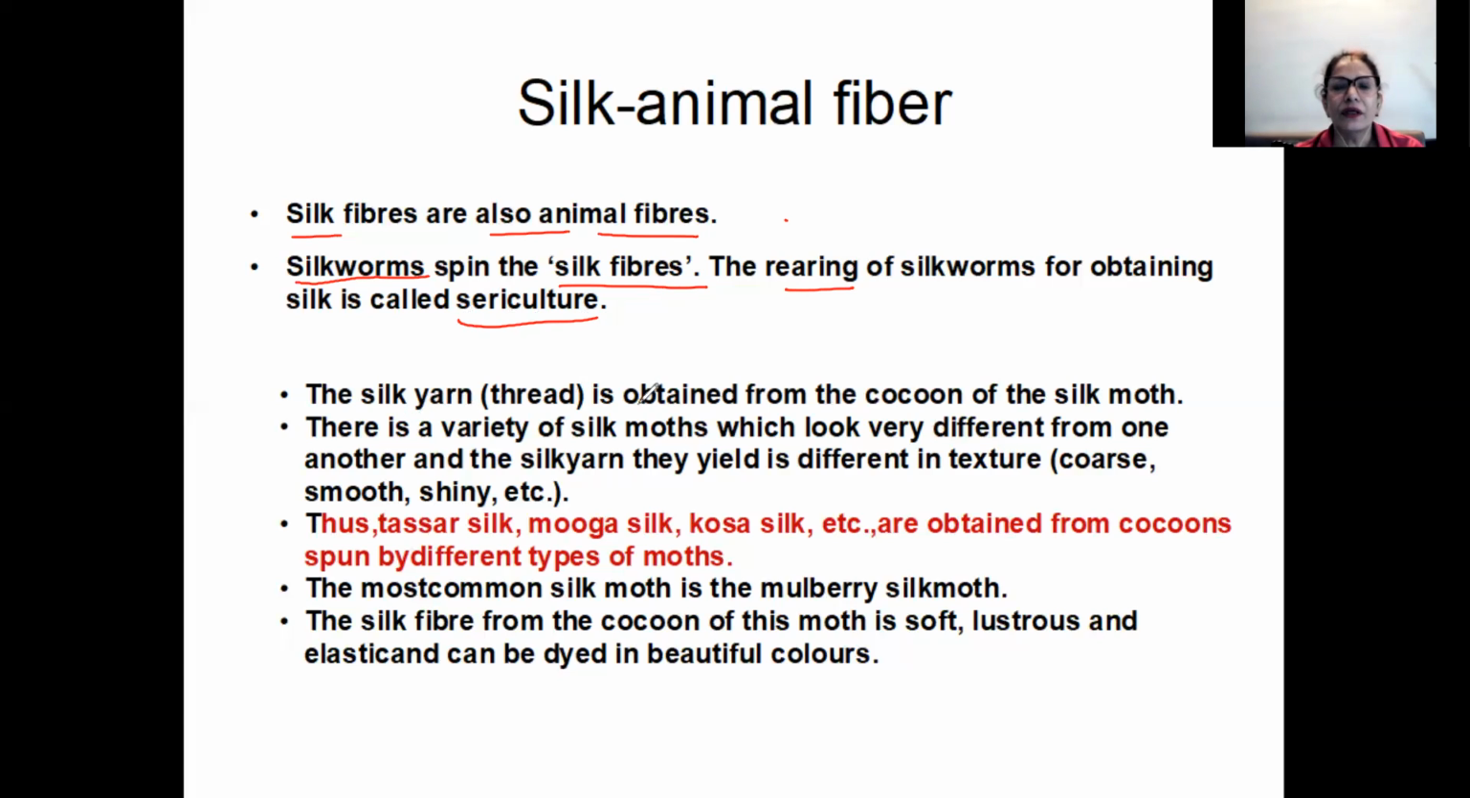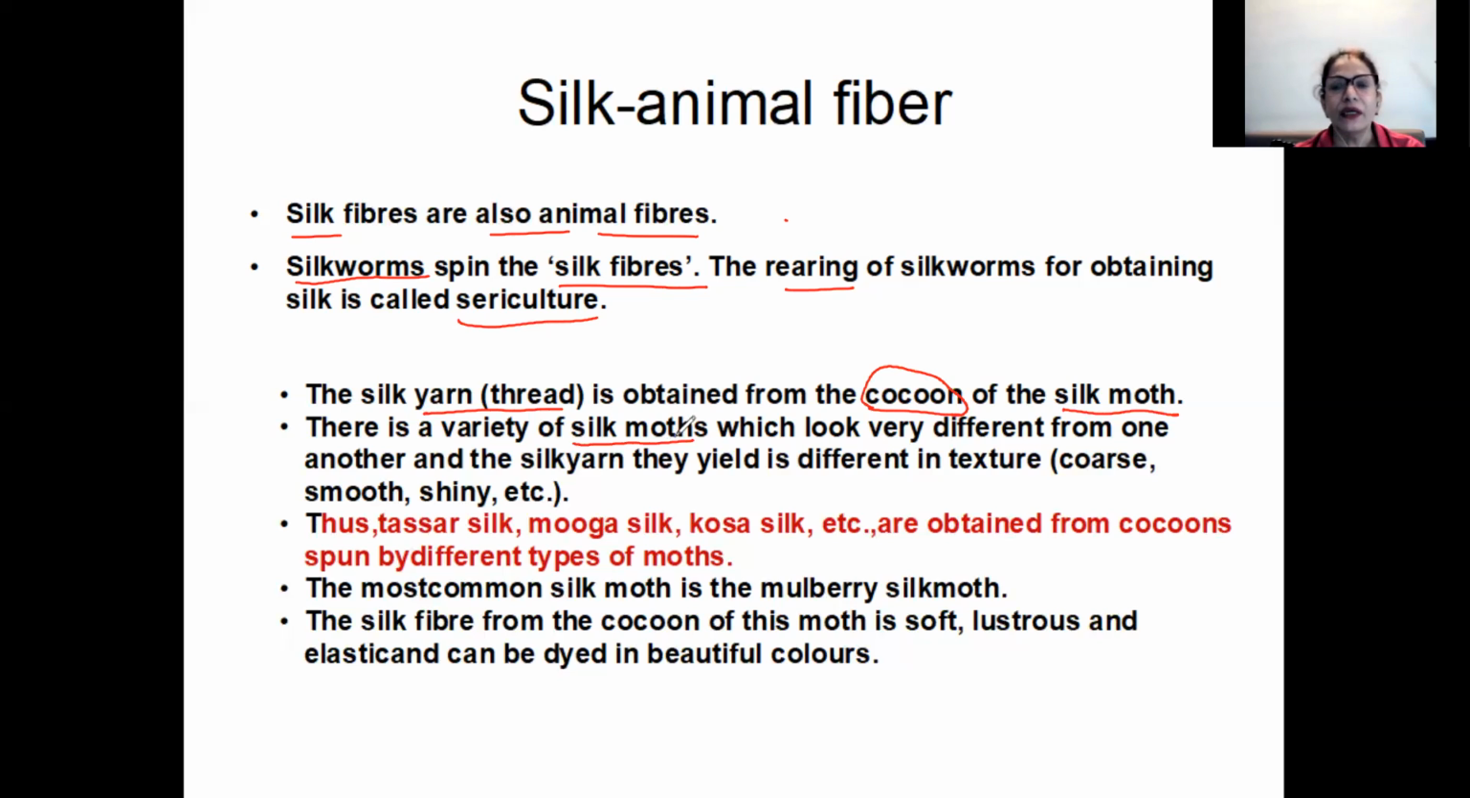So the silk yarn or the thread is obtained from the cocoon of the silk moth. So where is the silk yarn or the thread obtained from? It is obtained from the cocoon of the silk moths. There's a variety of silk moths which look very different from one another. If you have heard, there are a number of varieties of silk. There will be Banarasi silk, South silk, then there is what we call Moga silk from the East. So how is it that there are so many varieties of silk?